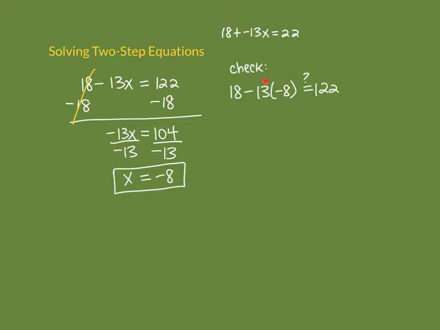I like to treat the 13 as a negative, so looking at it as plus a negative. So we're actually doing negative 13 times negative 8. So our answer will be a positive number. So it's going to be 18 plus whatever our answer is. So negative 13 times negative 8 is 104. Is that really equal to 122? And then we can add 18 to 104 and we do get 122. And then we can put a check to show that our answer is correct.